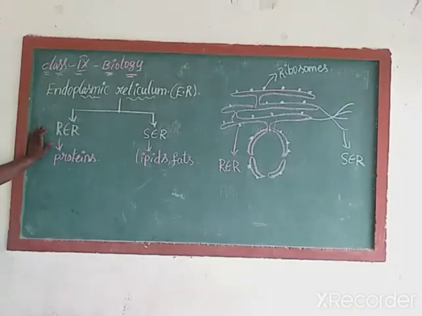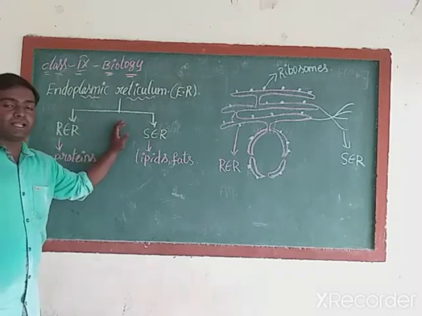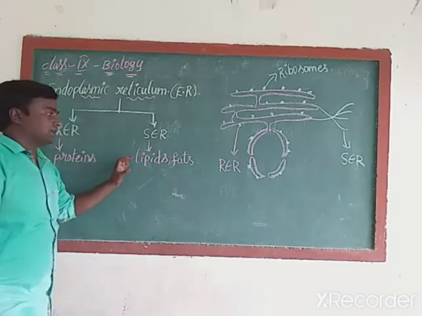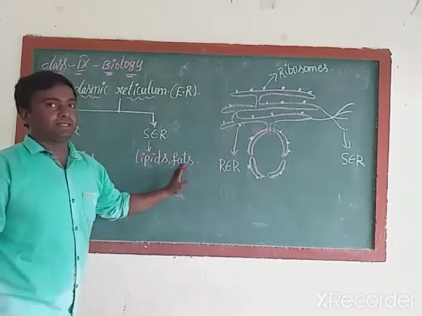What do you know about the functioning of rough endoplasmic reticulum and smooth endoplasmic reticulum? In that manner, they will ask you for 2 marks. Rough endoplasmic reticulum is useful for the manufacture of proteins. Smooth endoplasmic reticulum is useful for the preparation of lipids and fats.